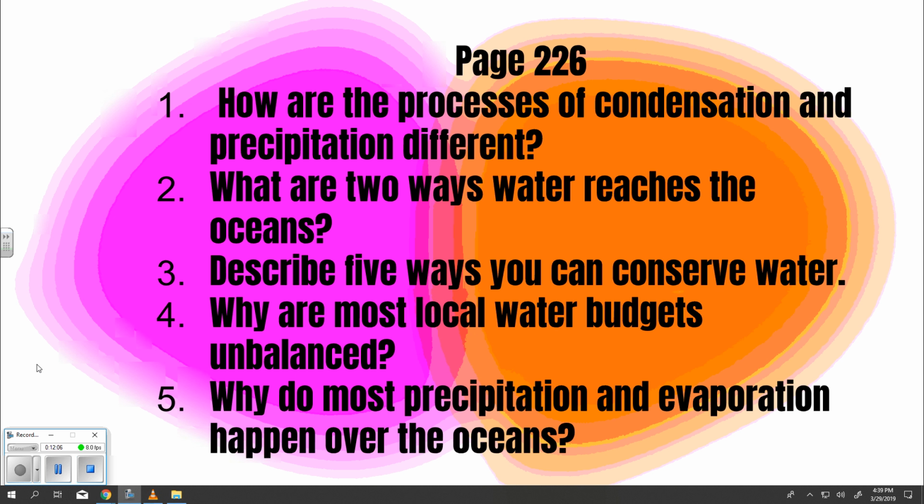Page 226. How are the processes of condensation and precipitation different? What are two ways water reaches the oceans? Describe 5 ways you can conserve water. Why are most local water budgets unbalanced? Why do most precipitation and evaporation happen over the oceans?